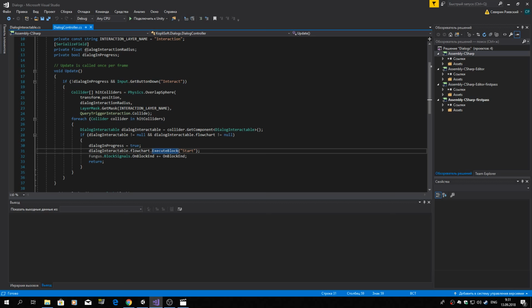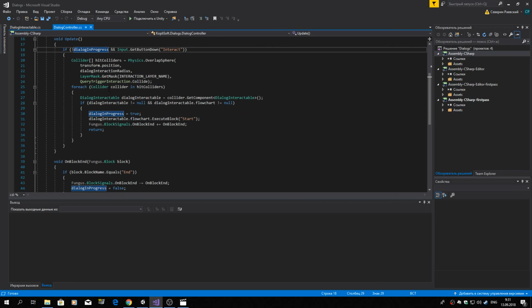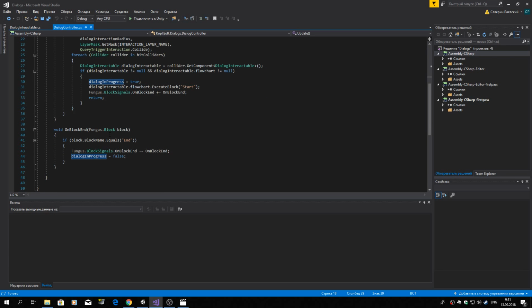When the dialog is in progress, we are not going to do everything that is described in this method. The dialog in progress can be set to false only when the dialog ends, and for that we are going to listen to the event on block end.